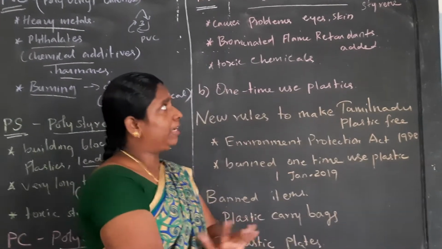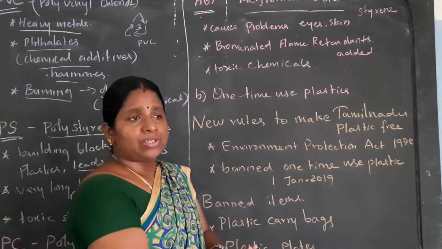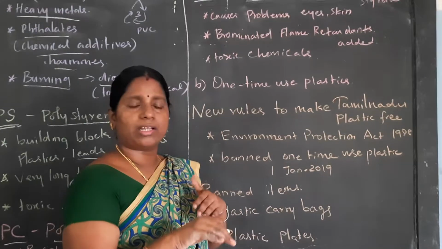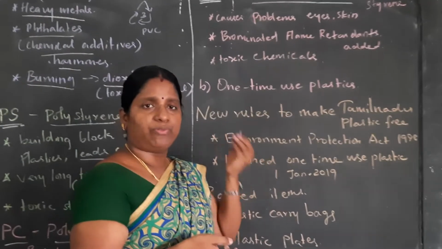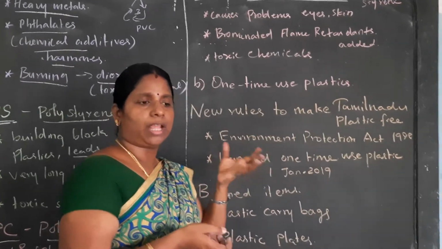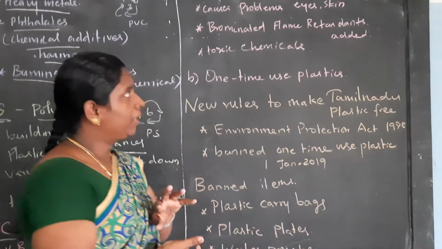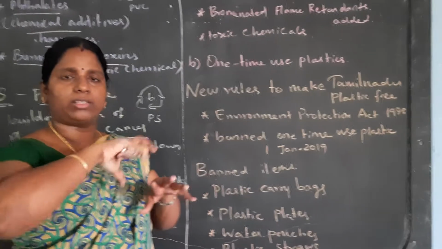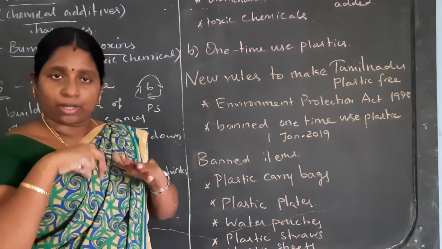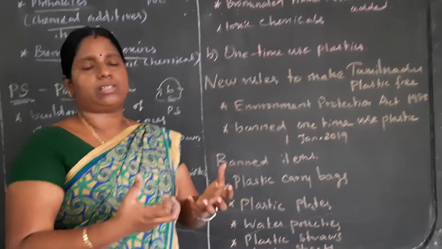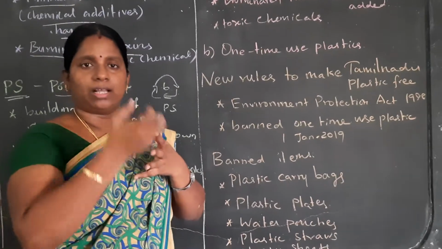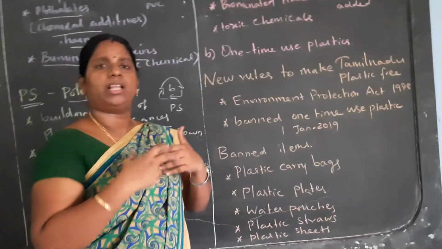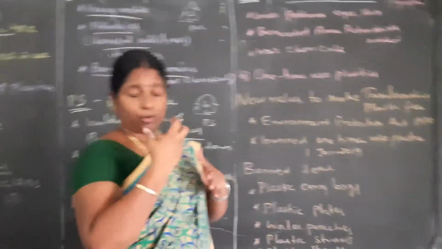If you use this type of plastic, it will cause a lot of problems in our human body, like eyes, skin, digestive system, and lungs. We use this type of plastic to pack food items, which means it gets added to the food particles. If we eat it, all the chemicals get into our organs. Otherwise, if you burn this type of plastic, it mixes with the air particles, we inhale that also, which leads to problems in our human body.